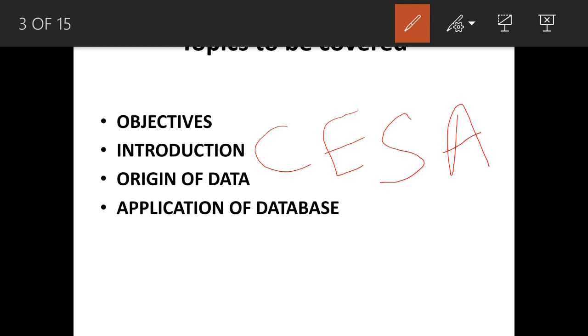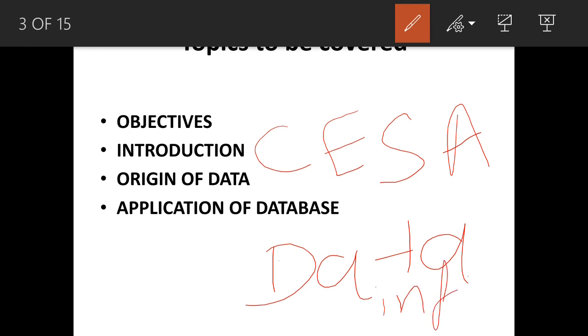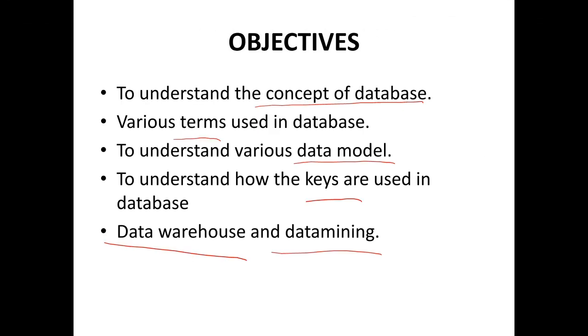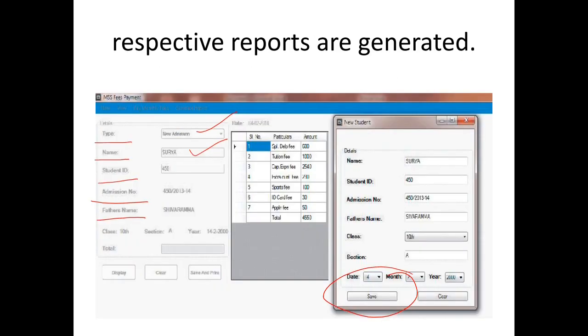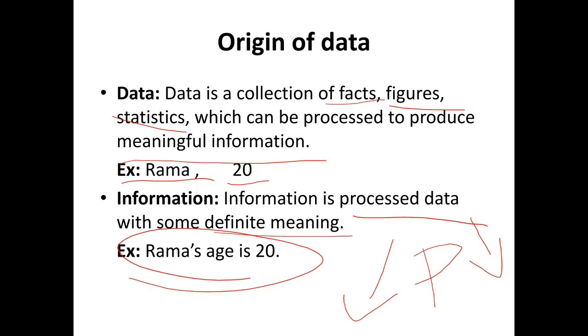Next, origin of data. In origin of data, we saw that there are 2 keywords. What are the 2 keywords? The first one is data. Second one is information. We know what data is: a collection of facts, figures, statistics which can be processed to produce meaningful information. Example, Rama 20. And what is information? We know that it is processed data with some definite meaning.